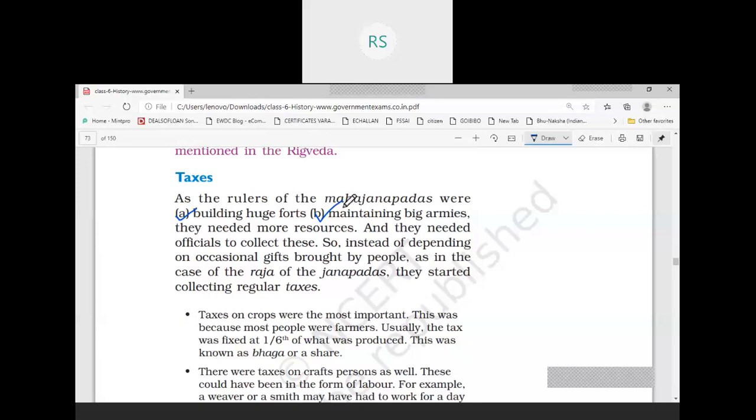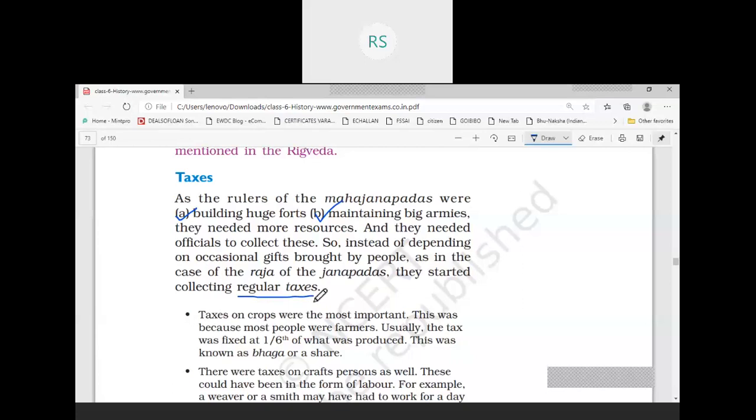Now they needed regular taxes. When they receive regular taxes, then only the Raja will be able to build huge forts and to maintain a big army. And not only this, in order to collect taxes, there was a need of officials.